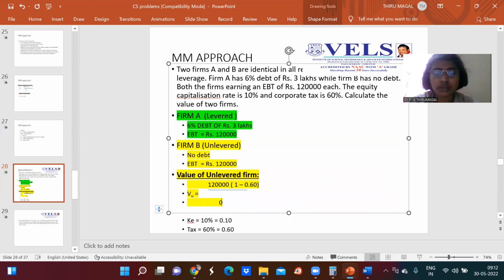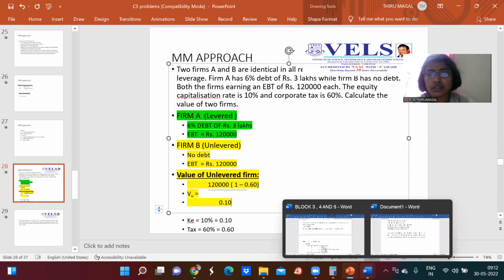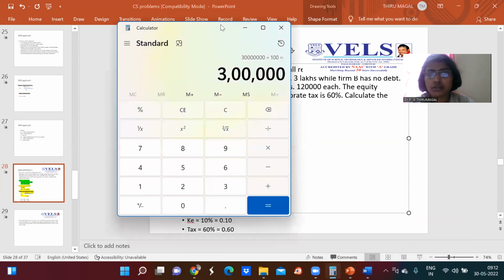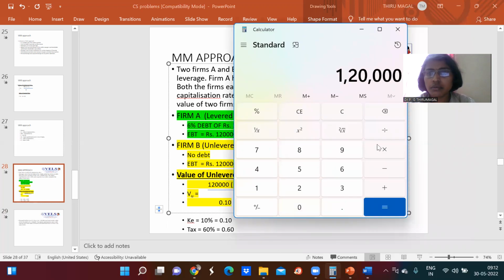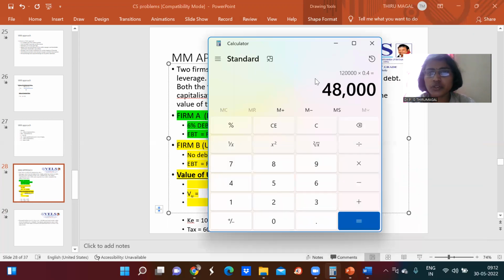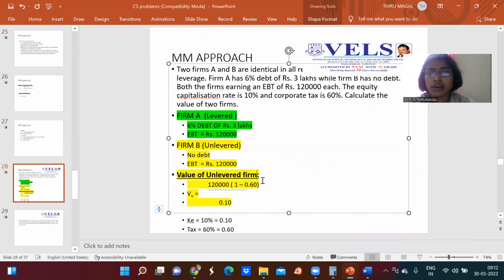Now let us simplify. 1,20,000 stays as it is. 1 minus 0.6 means 0.40. 1,20,000 multiplied by 0.40 gives 48,000. So the numerator is 48,000. This divided by 0.10 is 4,80,000. The value of the unlevered firm is rupees 4,80,000.